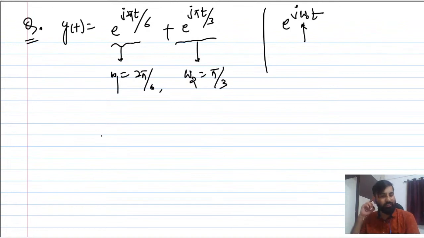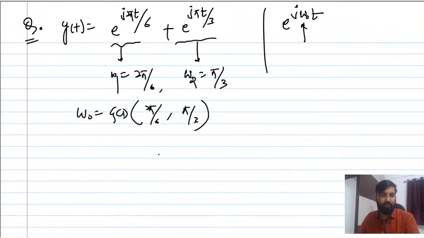Now we can find the GCD. I think GCD anybody can find out here. So for omega naught, GCD is going to be of 2 pi by 6 and pi by 3. Once you solve the GCD, you will get the GCD here as pi by 6.